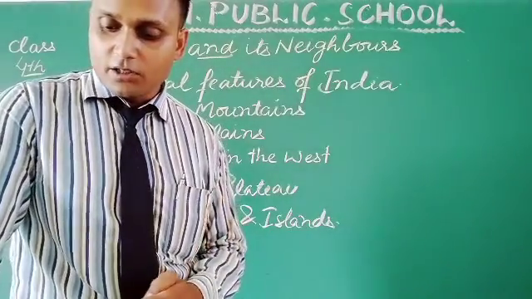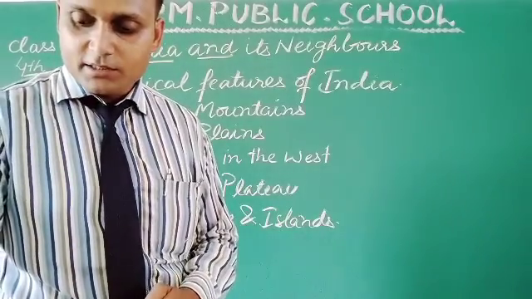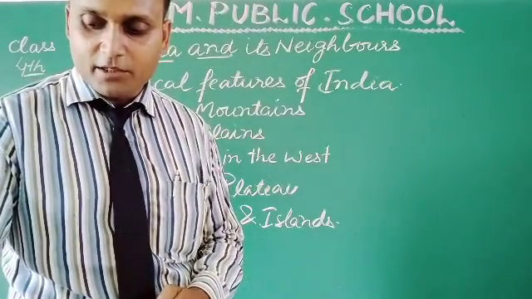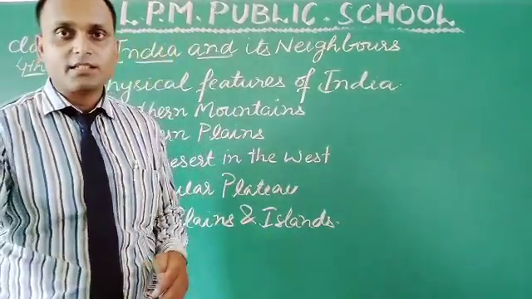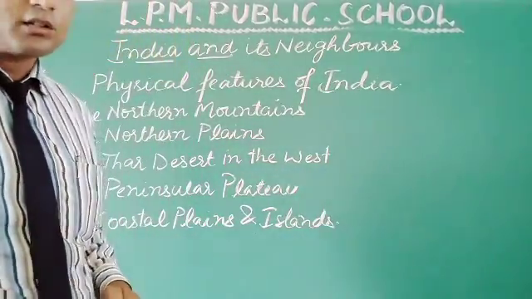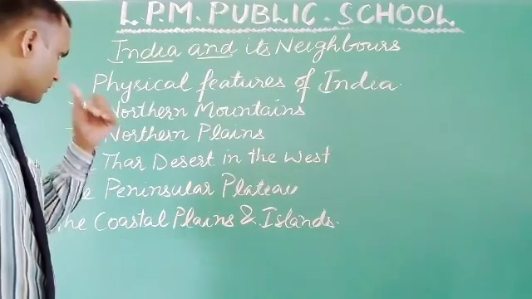After that, the northern plains extend from Punjab in the west to Assam in the east. This region is highly fertile and many crops grow here. So these are the regions which come under these topics.